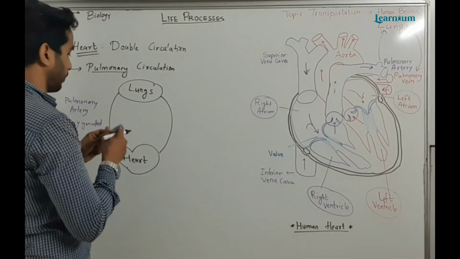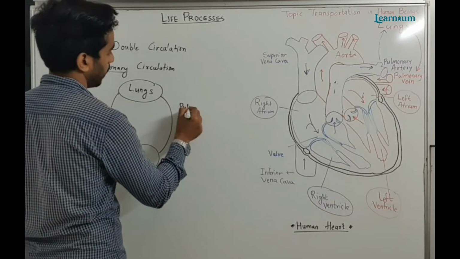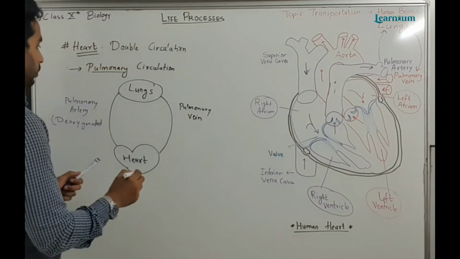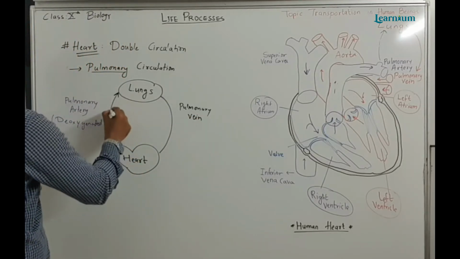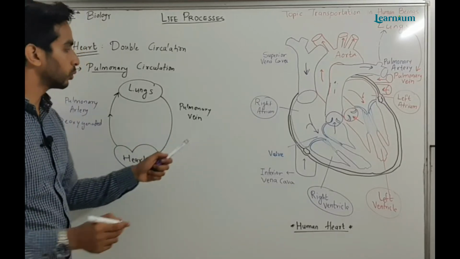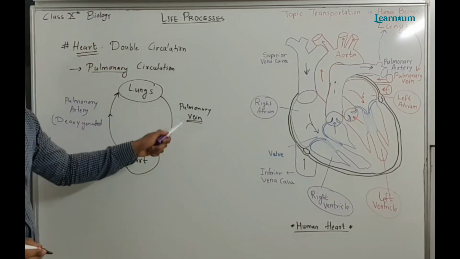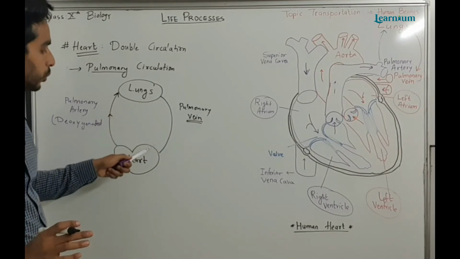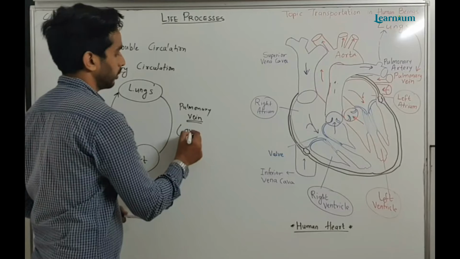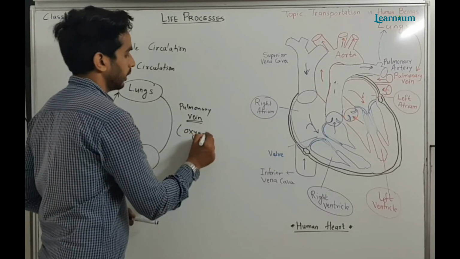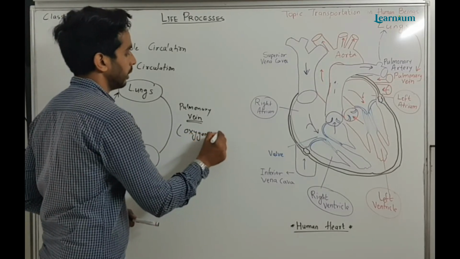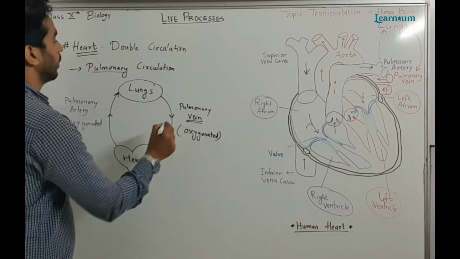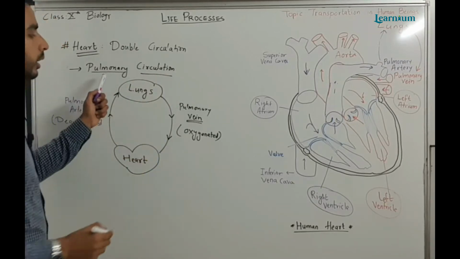Now second is the pulmonary vein. The main function of a vein is to bring blood from body parts. So whenever blood is coming from the lungs to the heart, it will be oxygenated blood because the blood is coming from the lungs. So this is the first circulation, that is pulmonary circulation.